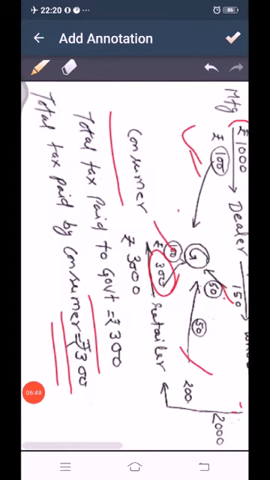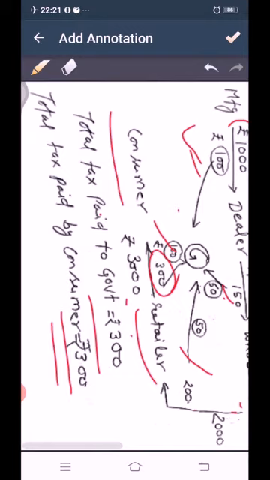So value added tax: when an individual pays value added tax, that is his tax liability. So his tax liability will be tax paid on the profit. We can see here, if we take the retailer's tax liability, that will be tax on the profit of the retailer.